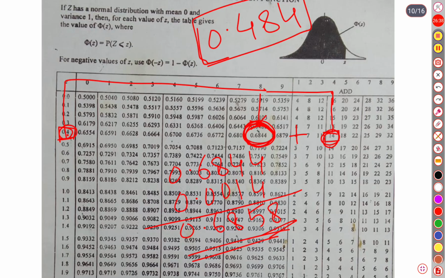Thus we can use the normal distribution table. I think you have understood as much as I could explain.